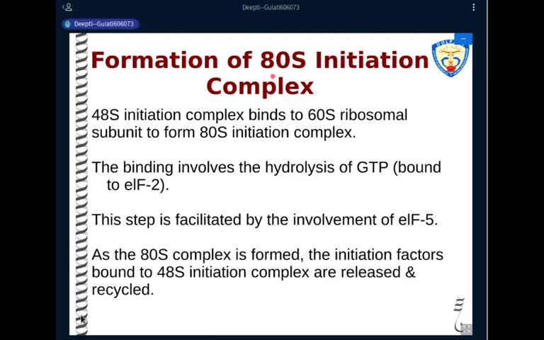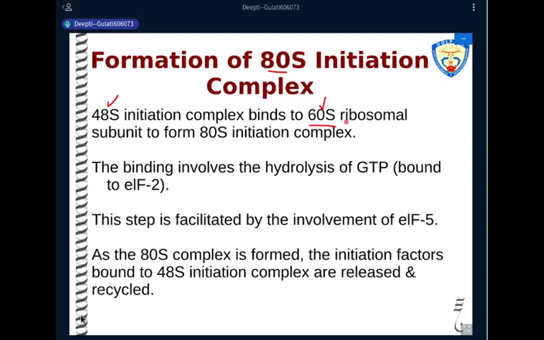Once it has found the correct AUG, what is left is the binding of the 60S ribosomal subunit. So we'll get the final complex, the initiation complex, also known as the 80S initiation complex, by the binding of the 60S ribosomal subunit to the 48S initiation complex. Once the 48S initiation complex has formed, scanned the messenger RNA, and found the correct AUG, it binds to the large subunit, and this binding requires energy.